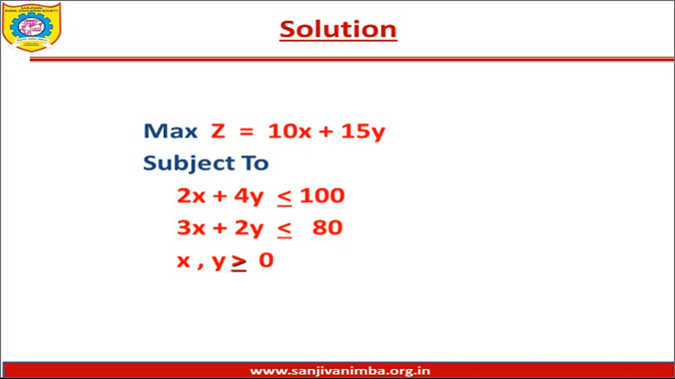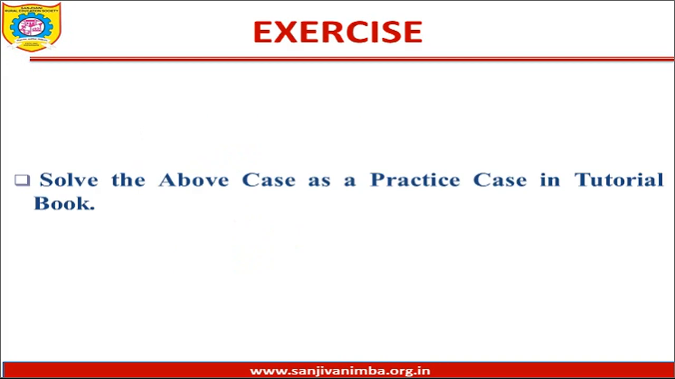And thirdly, the non-negativity condition, that is x and y has to be more than or equal to 0. So this is how we can develop a LPP model which will help us in making the decision regarding the number of X or number of Y, that is number of deluxe and number of professional bicycles to be produced with a view to maximize the company's profitability. I hope you have understood the video. So let us try to develop the same model as a practice case in your tutorial book.